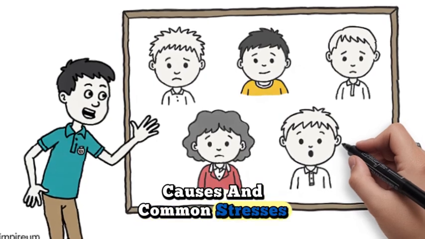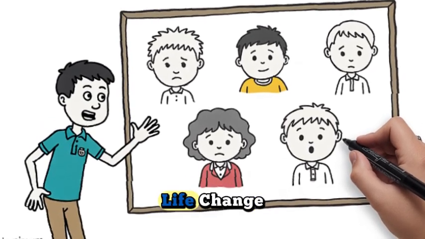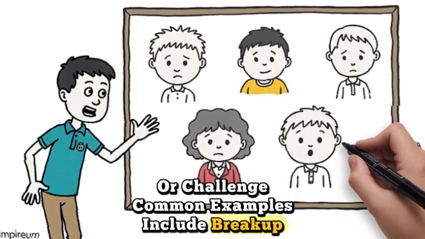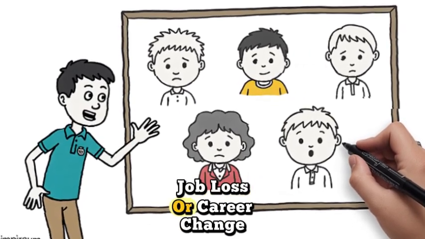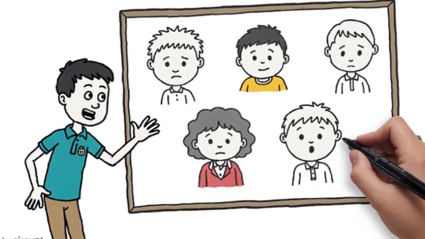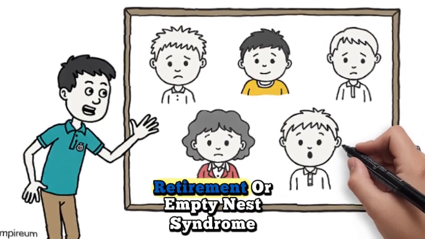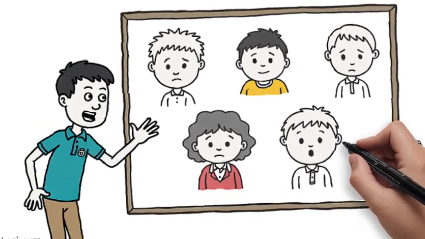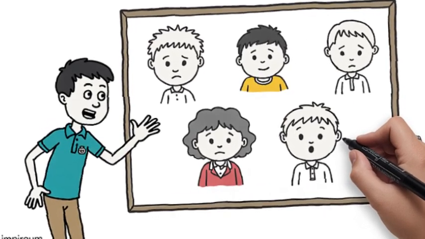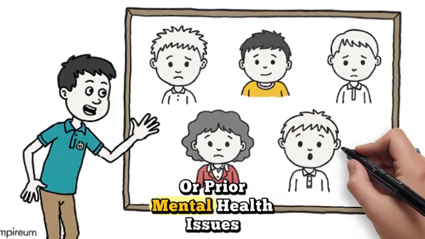Causes and common stresses. Adjustment disorders can be triggered by any significant life change or challenge. Common examples include breakup or divorce, job loss or career change, serious medical diagnosis, moving to a new location, family conflict, retirement or empty nest syndrome. These events can overwhelm a person's usual coping strategies, especially if there are limited social supports or prior mental health